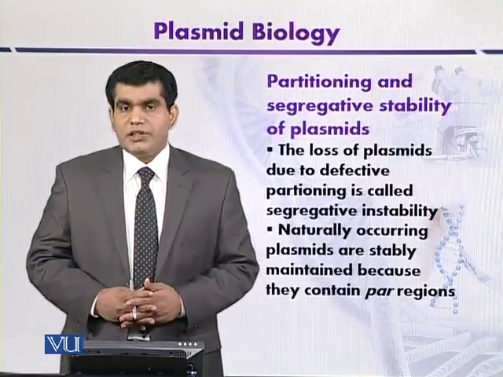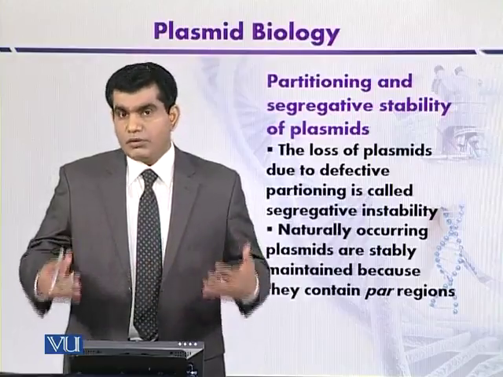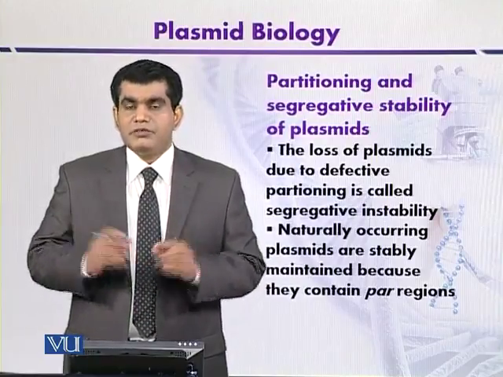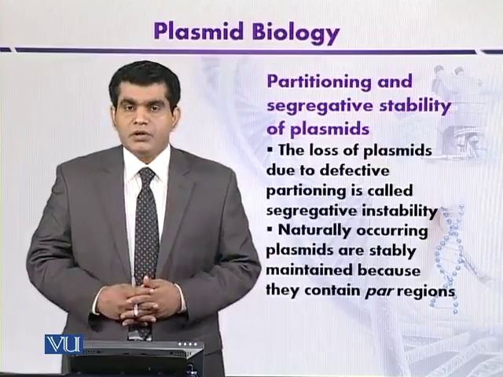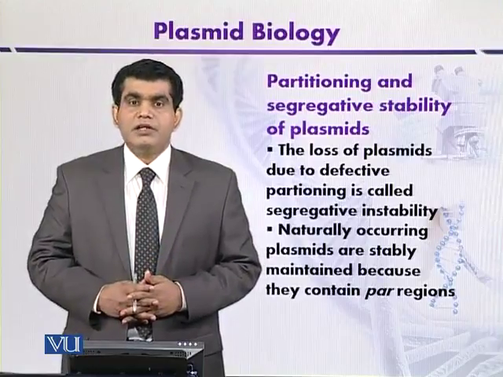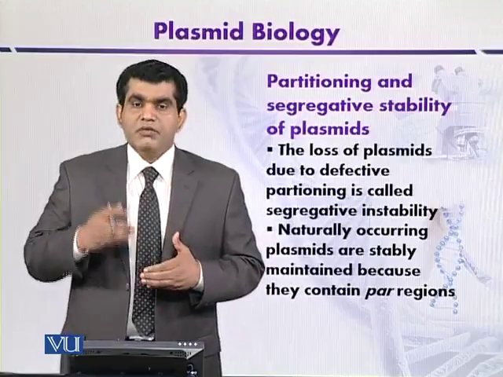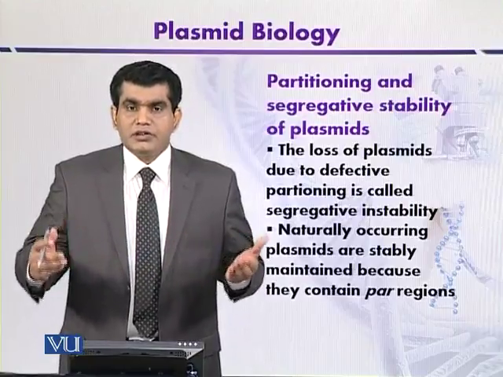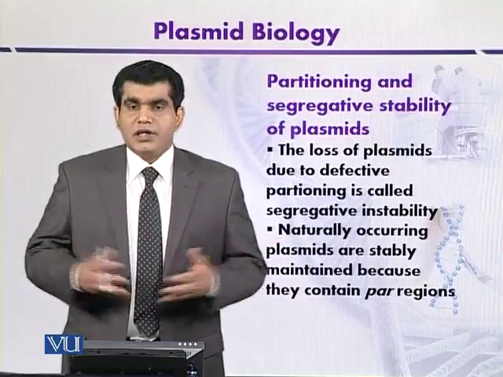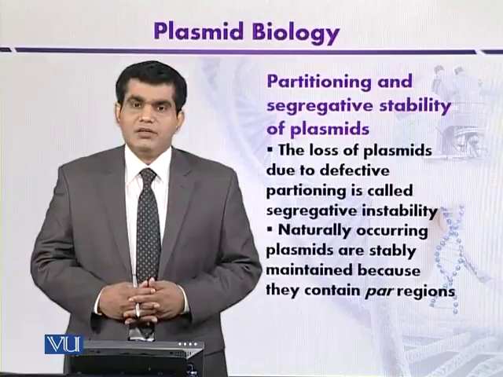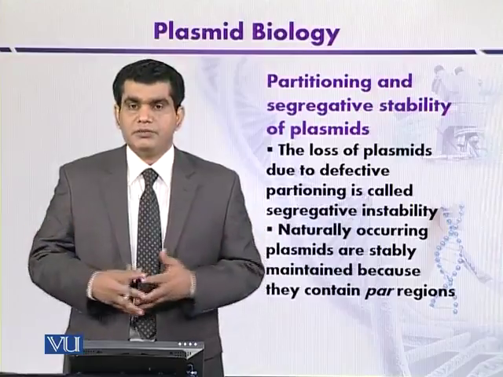The reason is that this stability, or the segregation of the plasmids from the parents to the daughter cells, is controlled by a region of the plasmid called the partition or PAR region. If the PAR region is there, then it can control the segregation of the plasmids from parents to the daughter cells during cell division. But it may not be the case if the plasmid is artificially synthesized, especially if it lacks the PAR region.